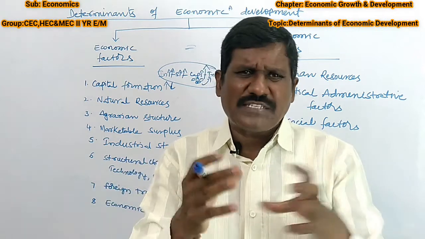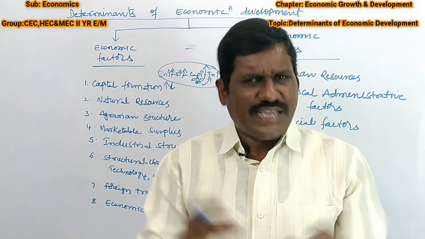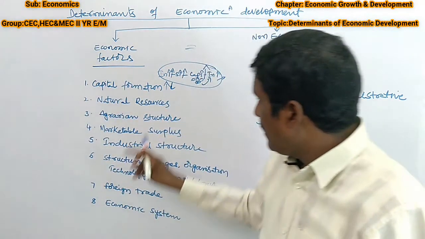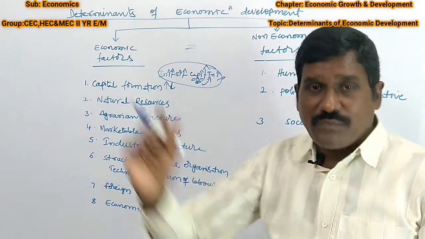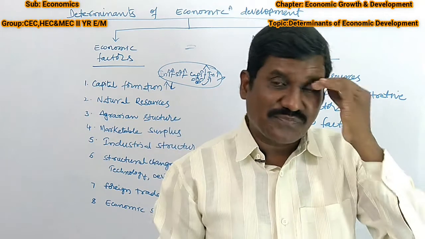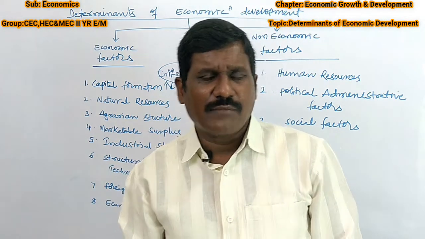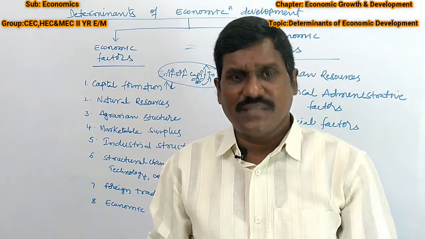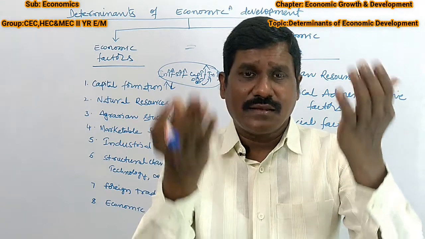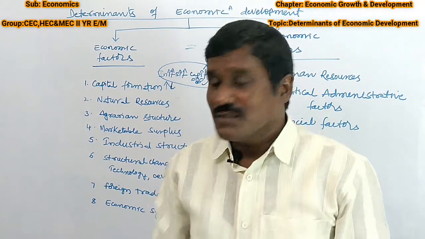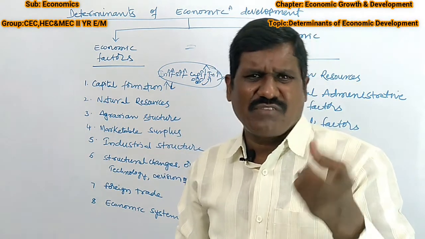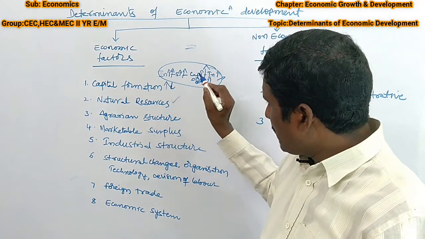That totally depends upon the climate conditions, the environment, the physical availability, the natural availability. Here, if the availability of natural resources is very high, automatically the country will develop soon. You know, the Arab countries have plenty of natural resources in their ground level, so they can sell their oils and get more income. So the availability of natural resources is one of the determinant factors of economic development.